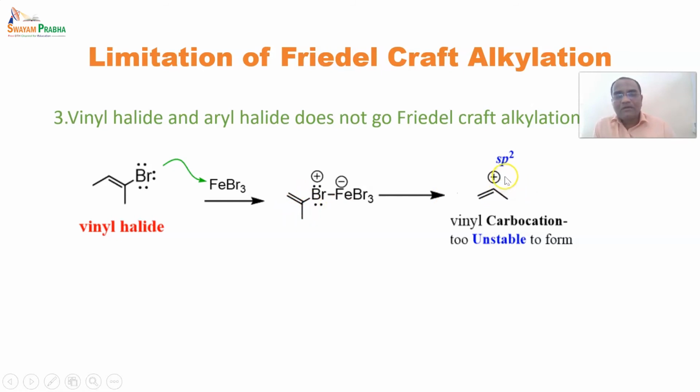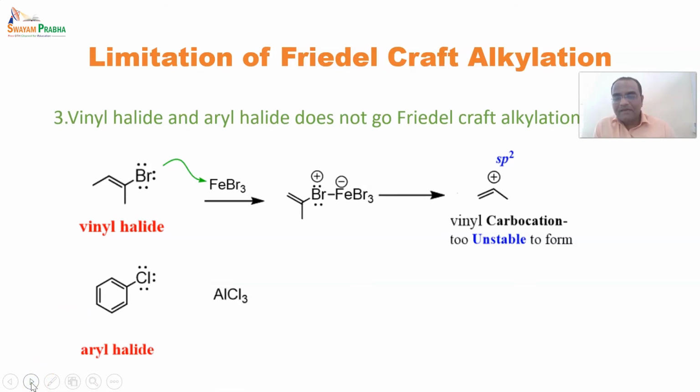This carbocation is sp2 hybridized, having a double bond at the center, and it is very unstable, due to which there is no alkylation by a Friedel-Crafts reaction of benzene with a vinyl halide.